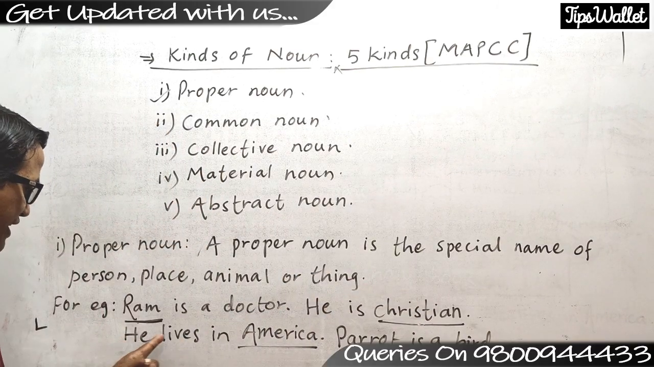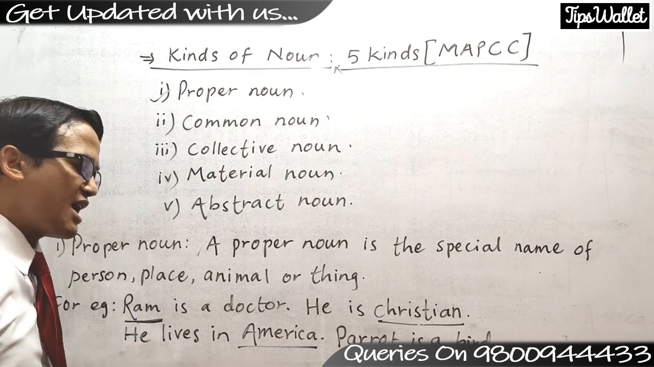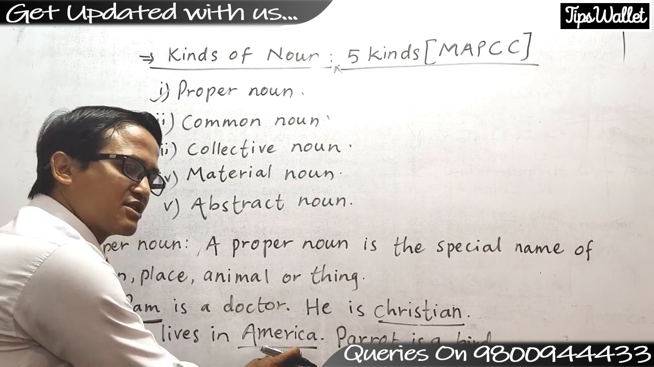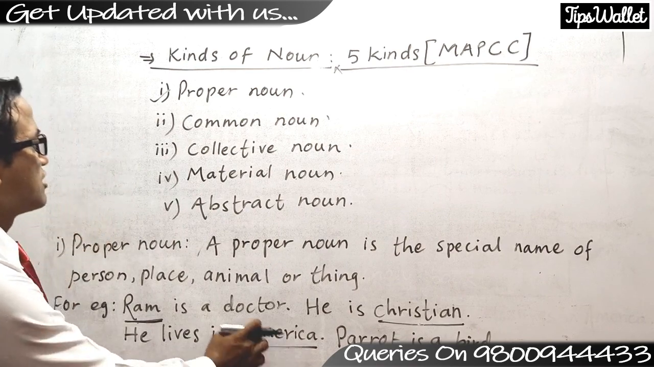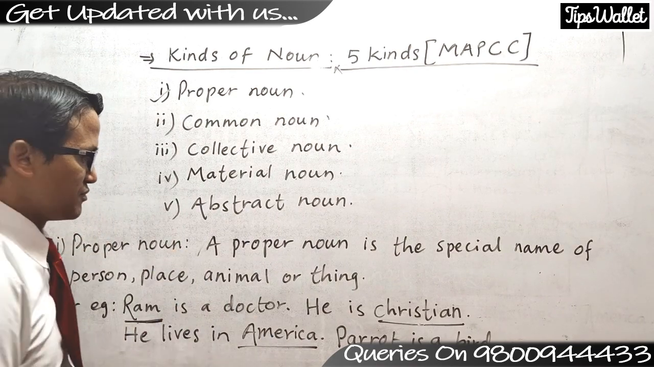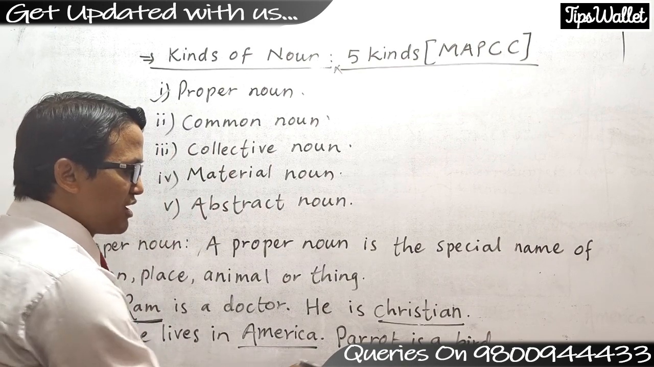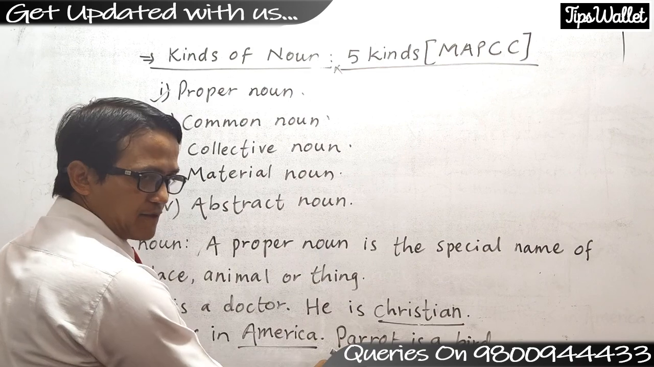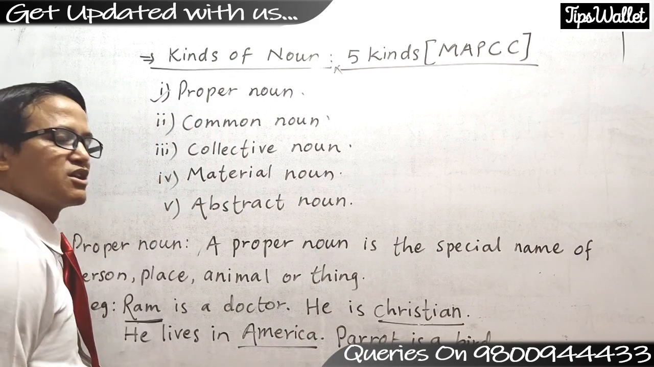Similarly, next example: He lives in America. This America is the name of place, special name of place. So that's why it is proper noun. Similarly, parrot is a bird. Simple example. Parrot is special name of bird. So that's why parrot is here proper